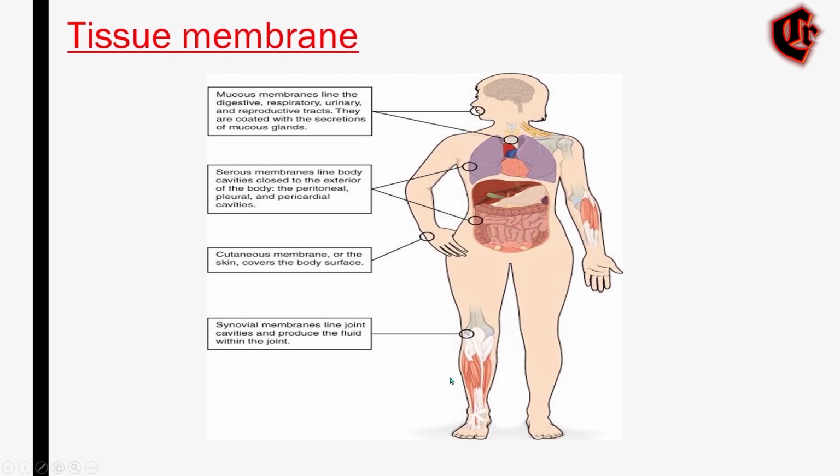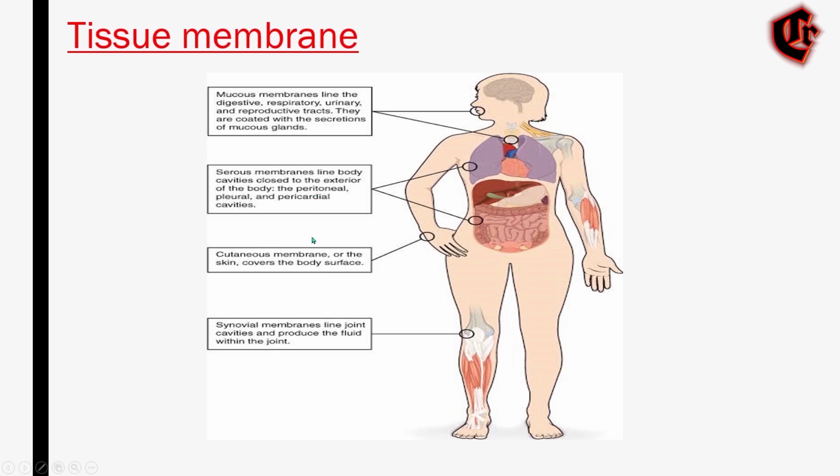And the next category is epithelial membrane, which includes the mucous membrane, the serous membrane, and the cutaneous membrane. So the mucous membrane lines various cavities and covers the surface of internal organs, and also protects the inside part of the body that is exposed to air, in a similar fashion to how our skin protects our external body.